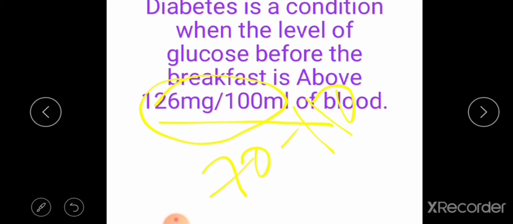I hope everyone understands what is diabetes. Diabetes is a condition when the level of glucose before the breakfast is above 126 mg per 100 ml of blood, because the normal level of glucose in the blood is 70 to 110 mg per 100 ml.